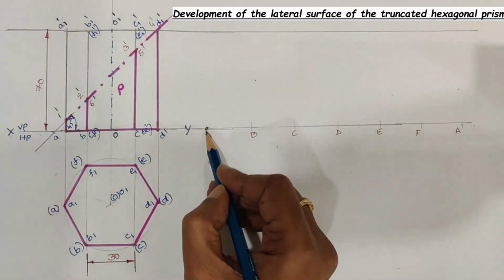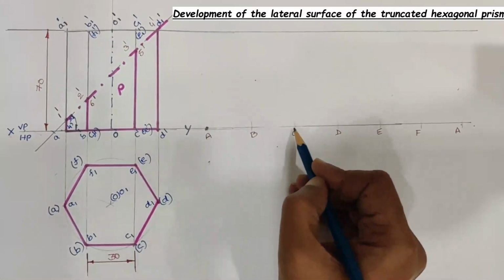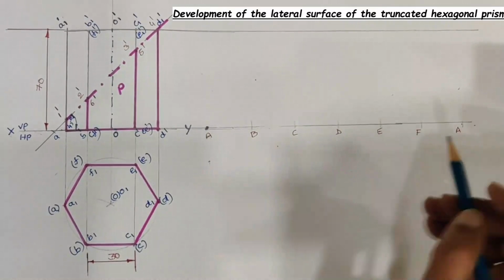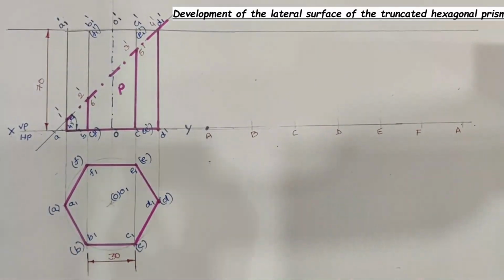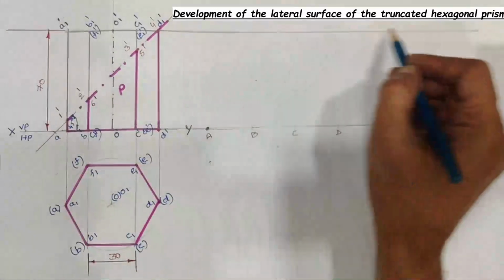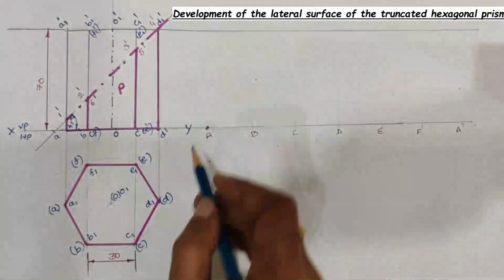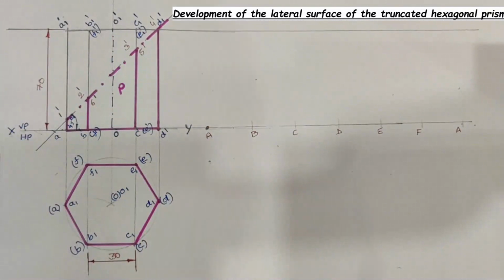Passing through the points, say A, B, C, D, E, F and A on the bottom stretch out line, draw perpendiculars, and these perpendiculars are going to meet the top stretch out line, and height of these perpendiculars is equal to axis height of the prism.